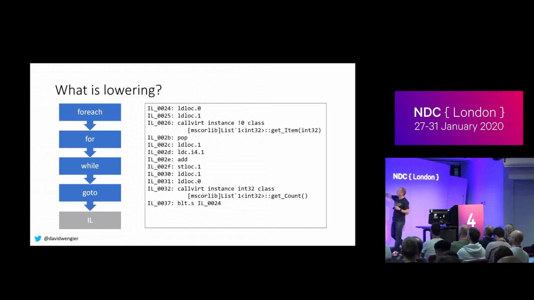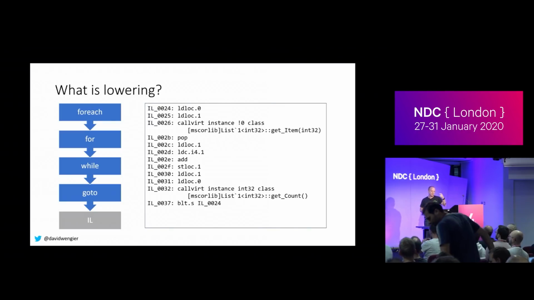And there's familiar things here. We have get item, so we're pulling an item out of the loop. We have get count, we have to do that to compare the count at the end. And at the end here, we have the bacon, lettuce, and tomato sandwich, which is not what that means, but I told you I didn't know IL. That actually means branch if less than. That is the thing at the end that says we've got a count from our loop, we've got a value in our indexer. If there's still more to go, let's loop back around.